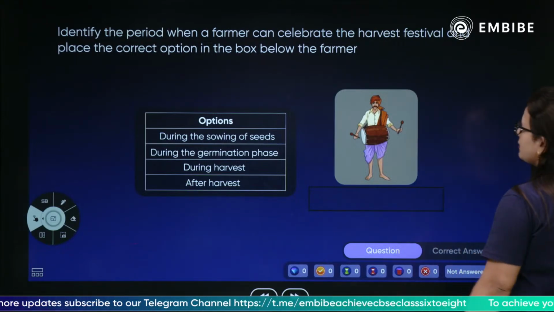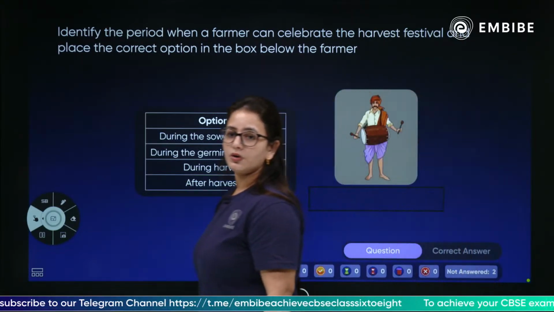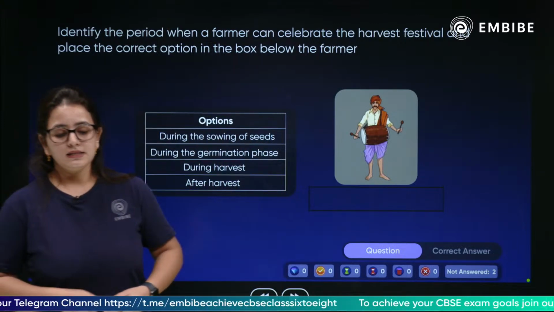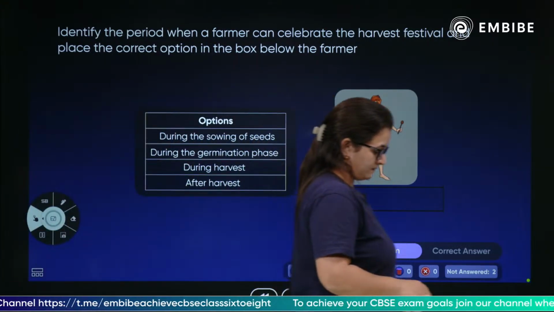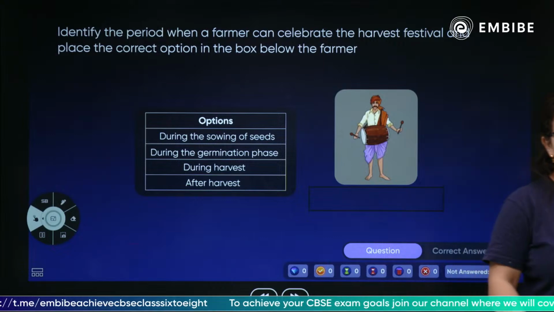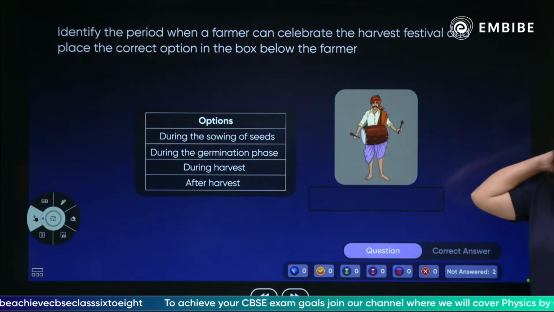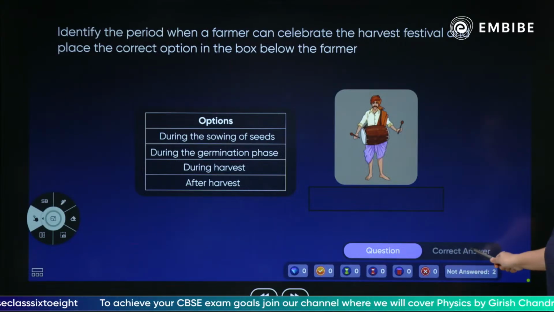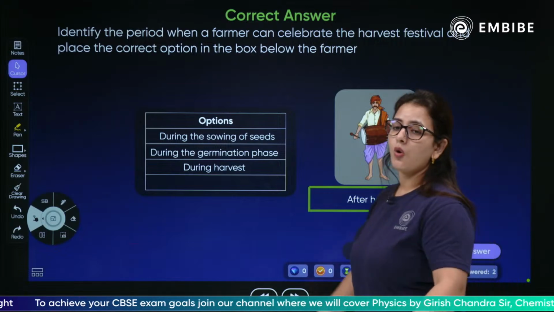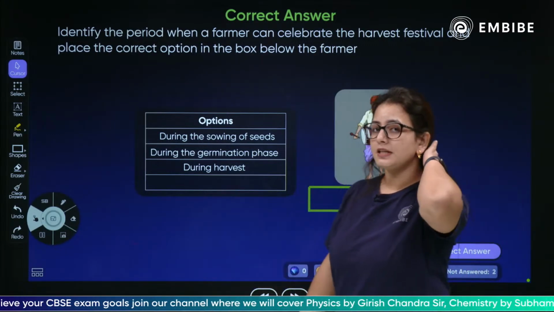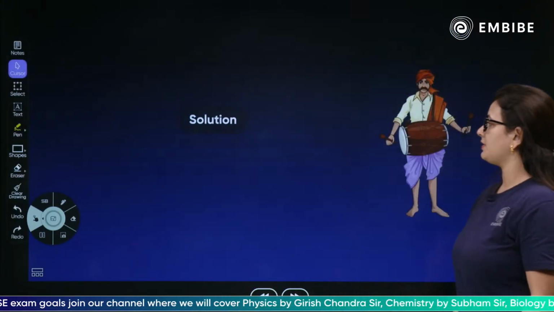The reason that harvest is celebrated, what could be the reason? What could be the reason to celebrate harvest? The reason is that after the harvest, the whole festival is celebrated because of a good harvest.